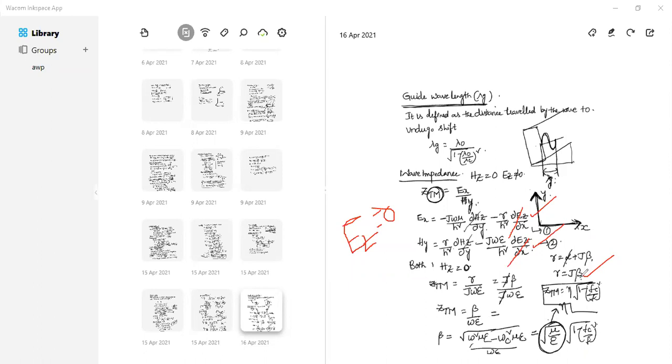So if you substitute in that expression, what does ZTE become? Tell me. Omega mu by beta, ma'am. Omega mu by beta. What is the beta expression? This is the expression of beta. Yes or no? What is the beta expression? This is the expression of beta.